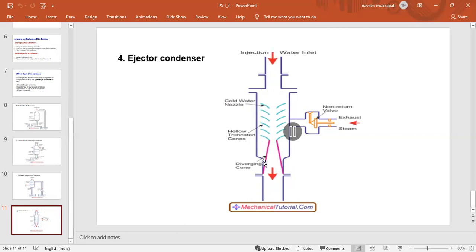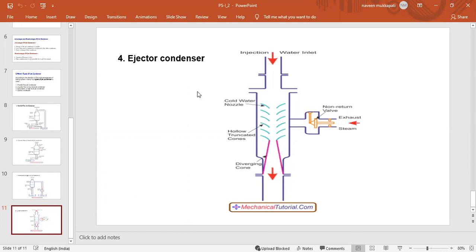By using these cones we are increasing the pressure of the water. That type is called the ejector type of condenser. In the ejector type condenser, the steam and the water are mixed simultaneously.